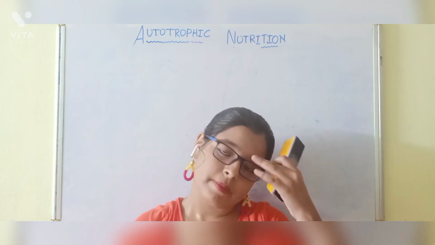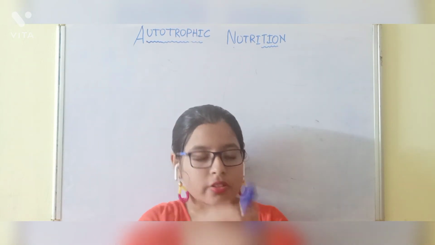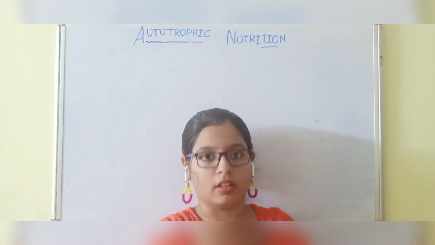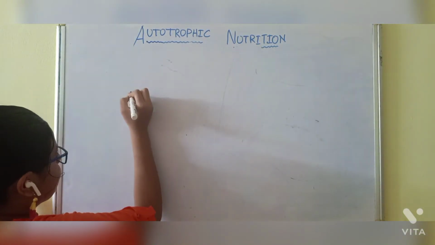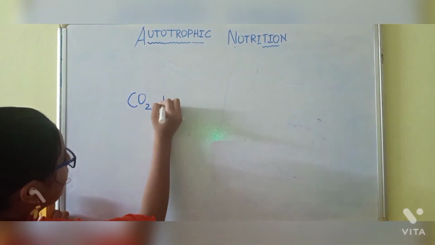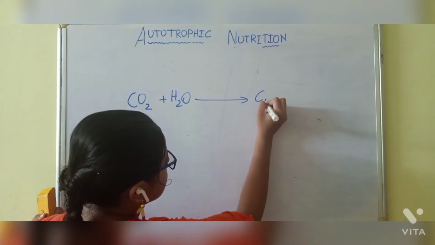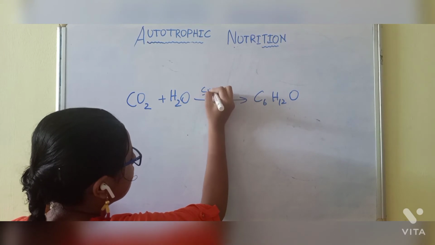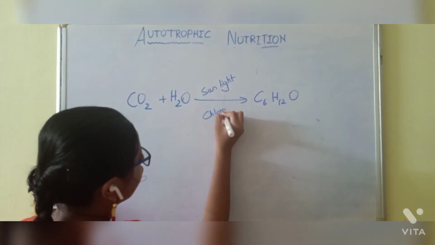Now coming to the purpose of photosynthesis. First, photosynthesis needs nutrients, which means carbon dioxide and water. At last I would like to give you the formula of photosynthesis: CO2 plus H2O gives C6H12O6 in the presence of sunlight and chlorophyll.